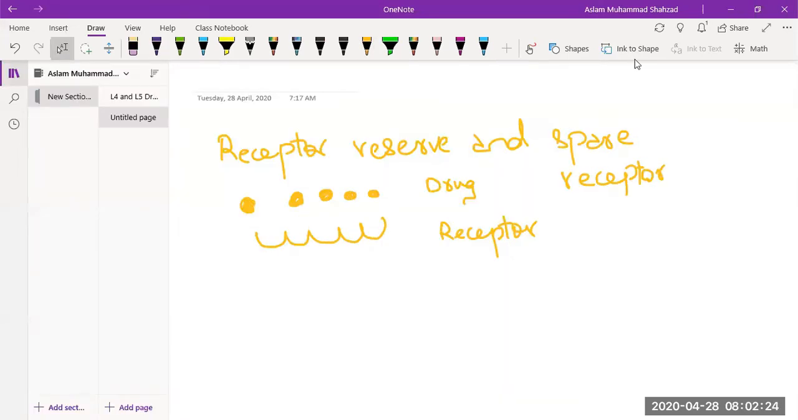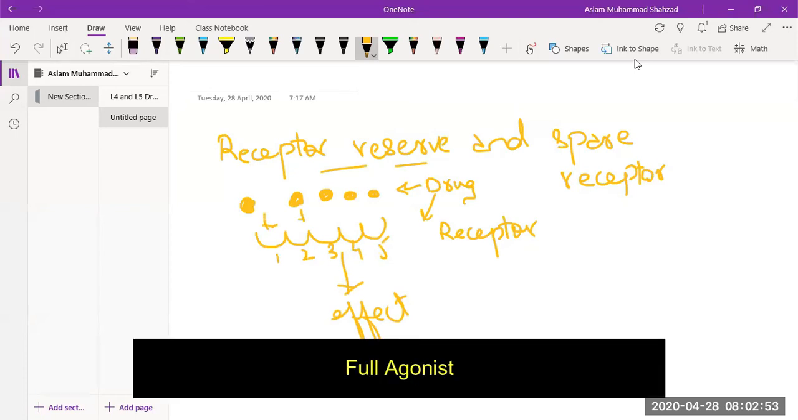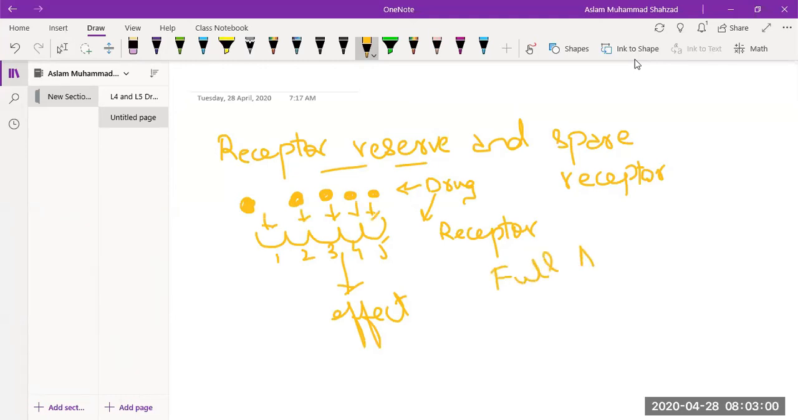Let's discuss the receptor reserve and spare receptors, and I will illustrate what receptor reserves are. You have to understand first that the drug has to be bound with the receptor to produce the effect. So we know that these are the number of receptors 1, 2, 3, 4, 5, and then the drug molecules that bind with them. So if a drug is a full agonist, it binds to the receptors and then it produces the effect.